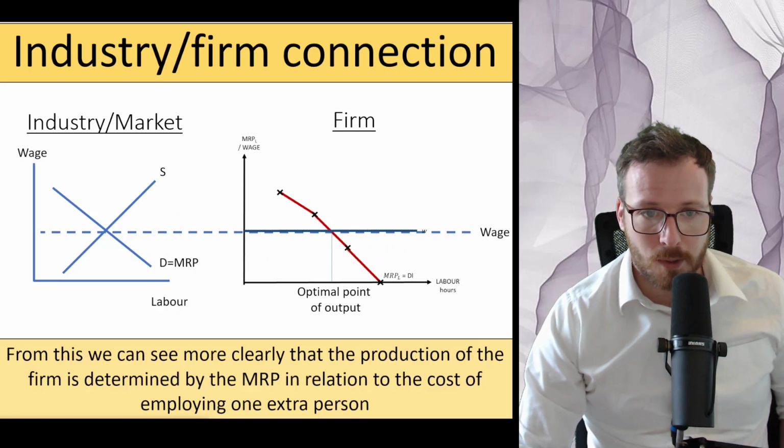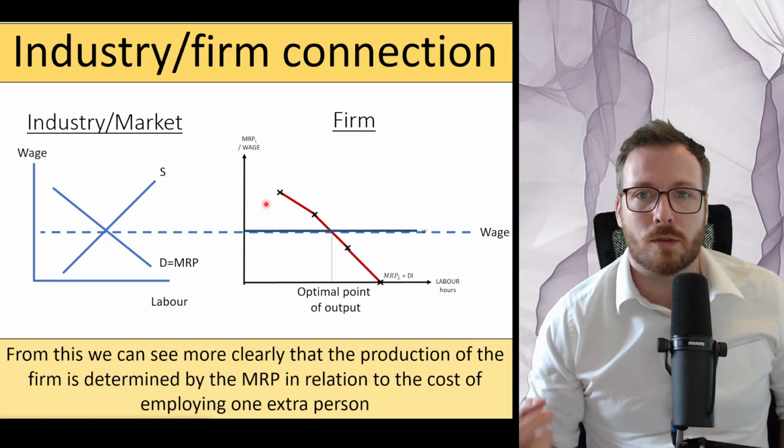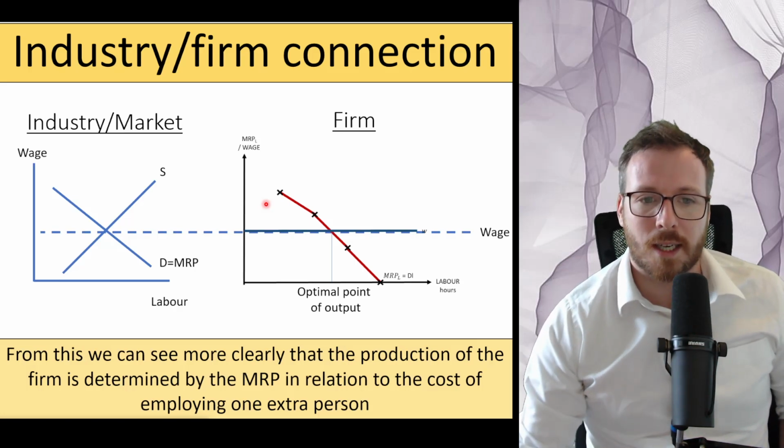So basically what we do is we take the whole industry market, find out where the equilibrium is, and we run that line across. And I love to do this for students in exam because it shows a much richer understanding of the labor market. So it's definitely worth understanding this and learning how it works.